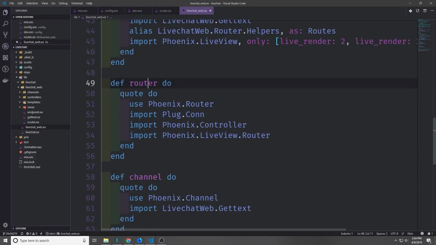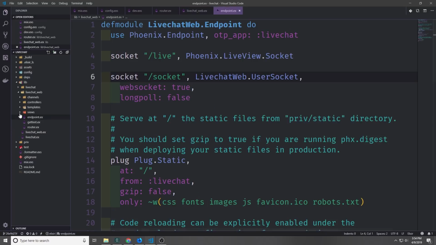And then down in the router portion of this file, we want to add import phoenix.liveview.router. We also need to go into our endpoint.ex file to expose the WebSocket that we're going to use to feed the HTML updates to the user's client. And our WebSocket will just be called /live. We just put in socket /live and then Phoenix LiveView socket.